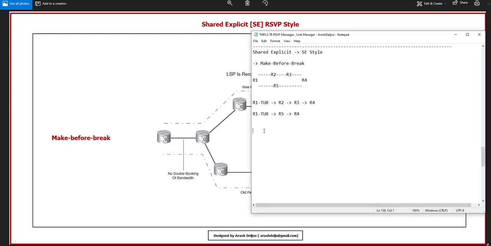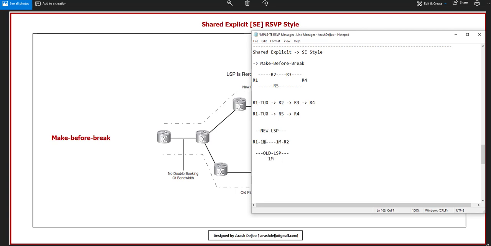Look at here. As you can see, we have R1 connected to this router, R2, and we have only 1 megabit per second on this link. The old LSP is now using this 1 megabit of bandwidth, and we need to use this link for the reservation of the new LSP, because the new LSP is a better LSP, a better path. And now we don't have more bandwidth. This is our problem.